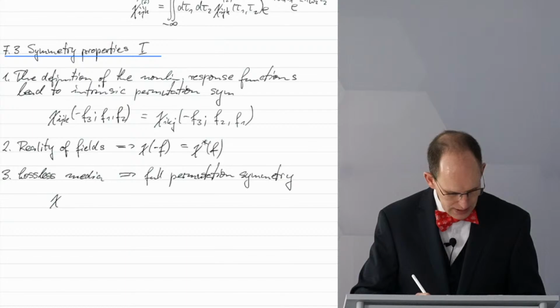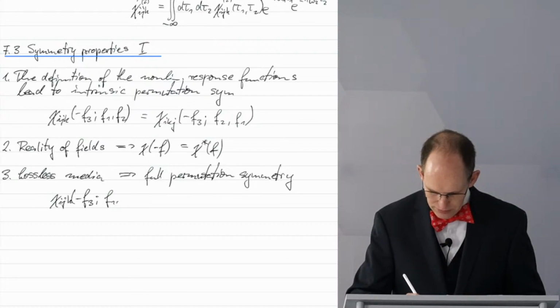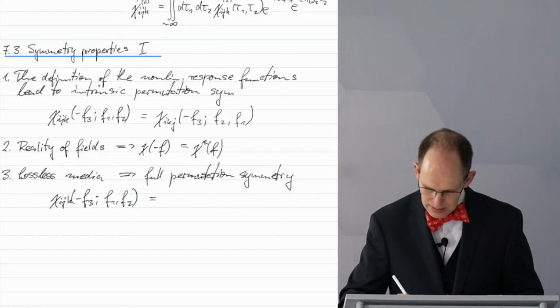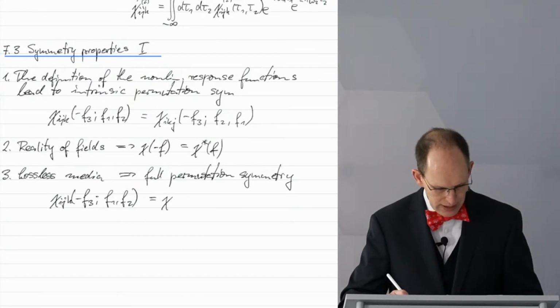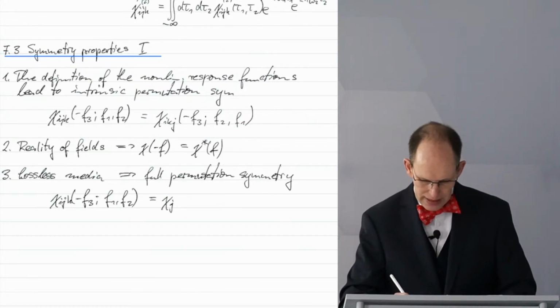Which means that I can, as I said, also flip indices for the first index and the first argument. So I do it for one example here. Namely, I flip the first and the second one.